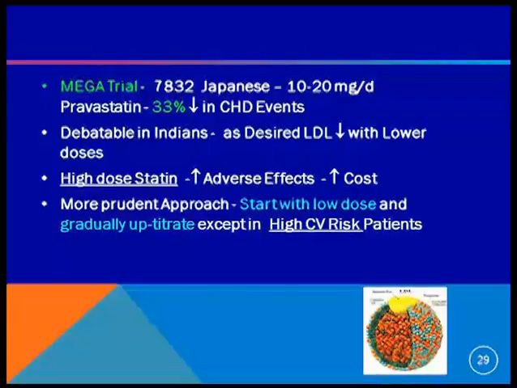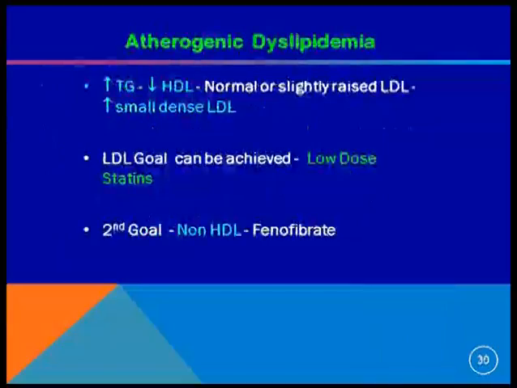So the most prudent approach, according to me, when we see all these guidelines, in Indians especially, is that we should start with a low dose and slowly up titrate, maybe except in the high risk category. A patient who comes to you with diabetes, with an acute coronary event, acute MI, obviously there we have to start with high intensity. But in moderate risk, we should start with low to moderate intensity statins.